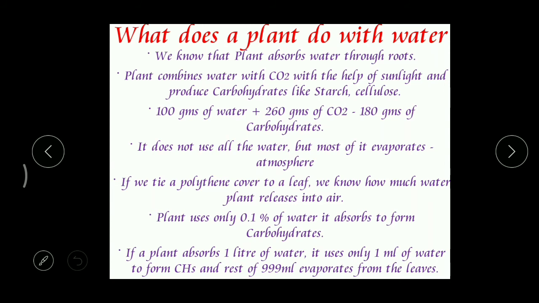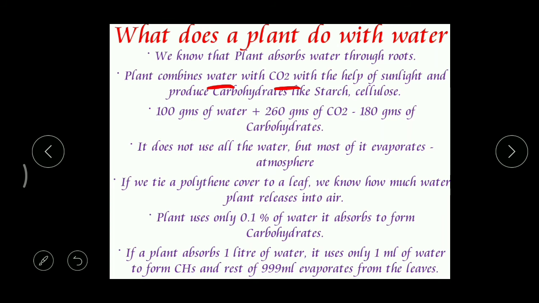What is the function of roots? Yeah, roots are useful to absorb water and nutrients from the soil, and at the same time they also make the plant fix in the soil. Correct. Now, in our lower classes you studied one process. Plants use water, then carbon dioxide, and in the presence of sunlight, by using a substance. What is that substance?